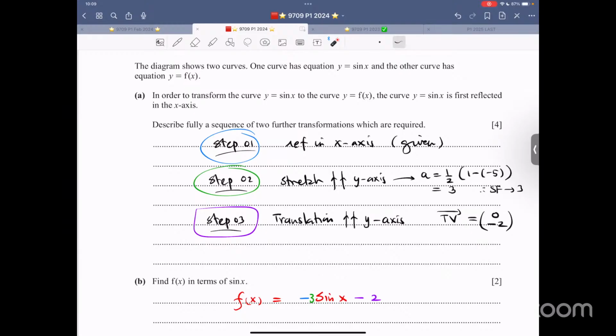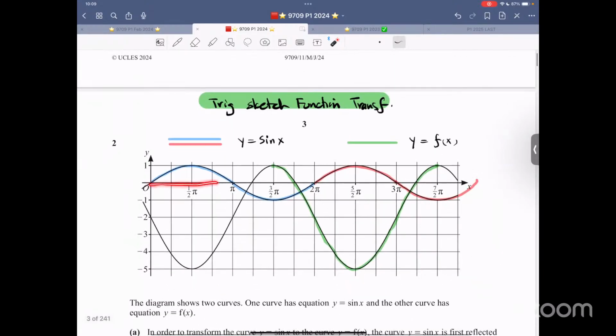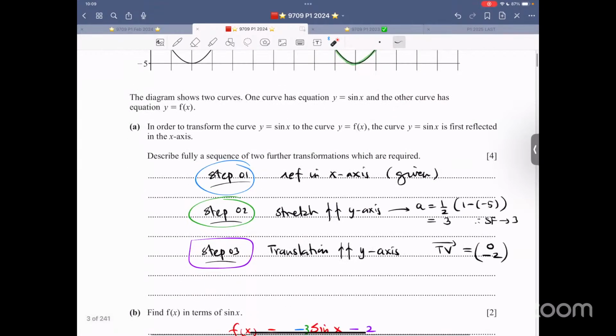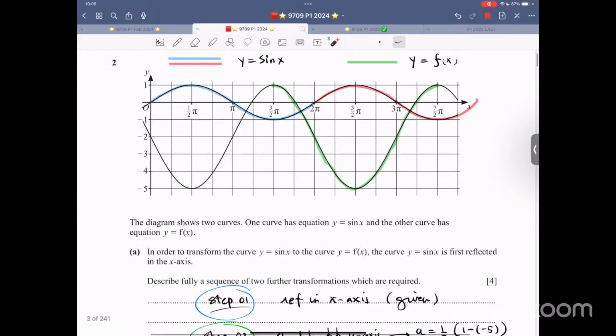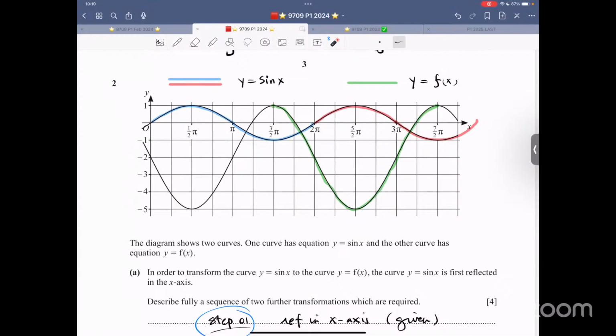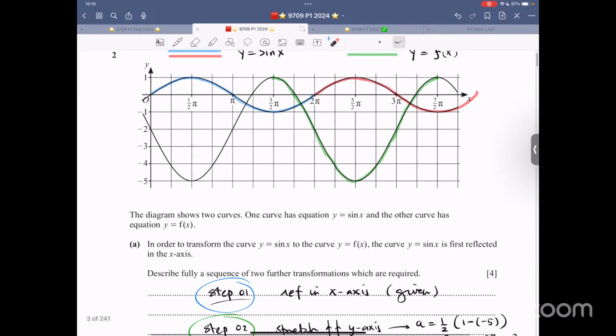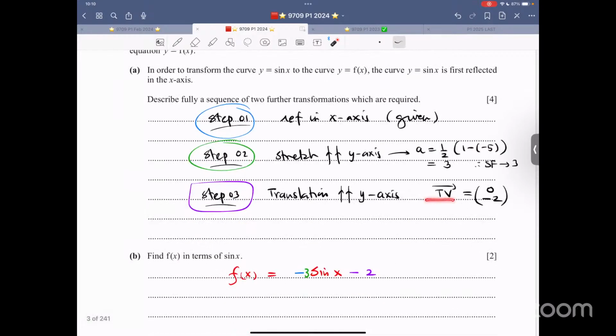The amplitude is 3, because from the mean position, it's 1 unit up. From the mean position, it's 3 units down. Similarly, from the mean position, it's 3 units up. So the amplitude is 3. It's also the difference between maximum and minimum. Once you have drawn this, it would go from 0 to -3, but then it's moving 2 blocks down. That means there is a translation.